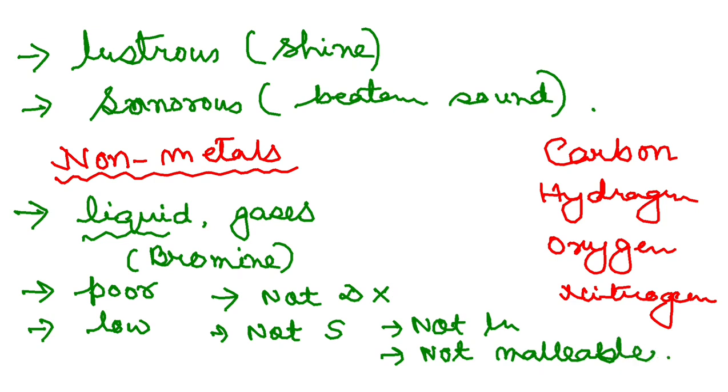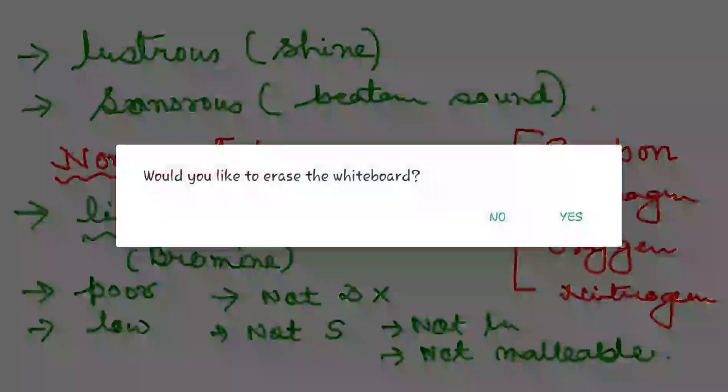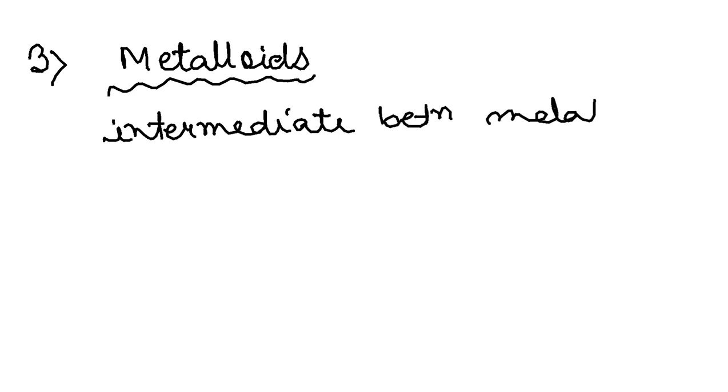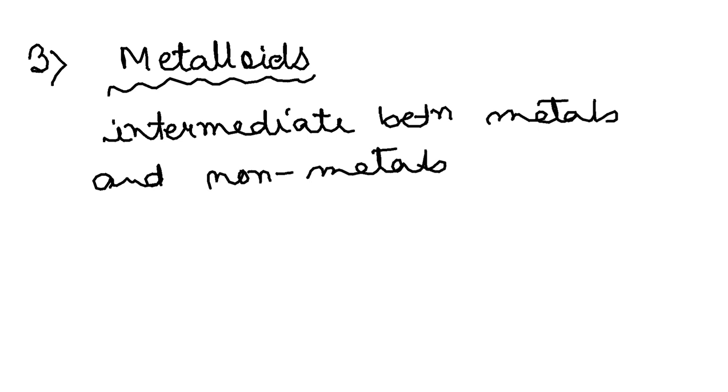Alright. So we have learned two categories, metals and non-metals. Now there is another special category that you need to know, and that is the third category, metalloids. Now this is interesting. What are metalloids then? Metalloids are intermediate, you understand intermediate? They are intermediate between metals and non-metals. Let me give an example. Boron. Boron is an example of metalloid.